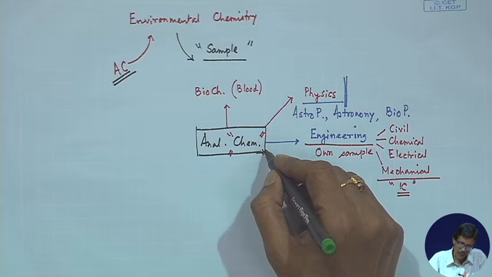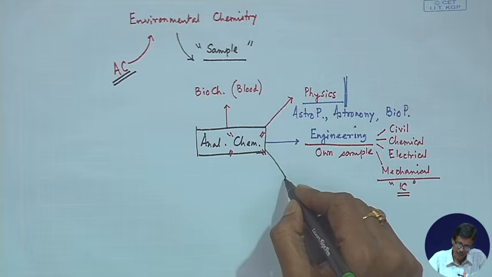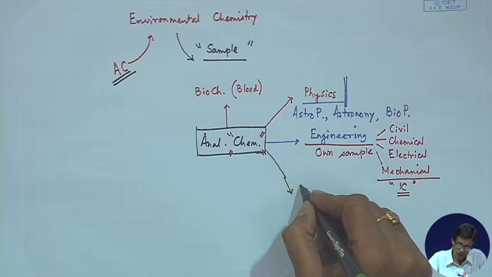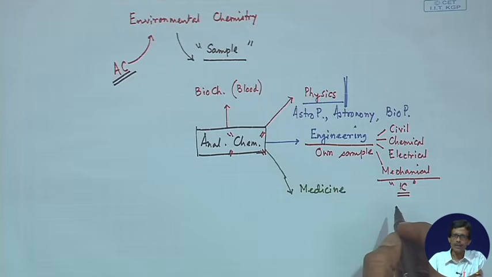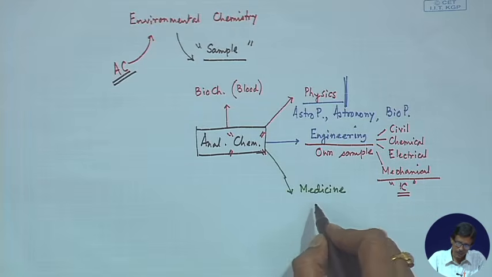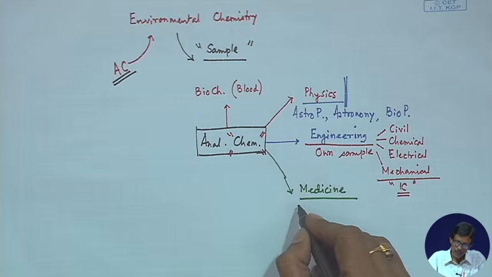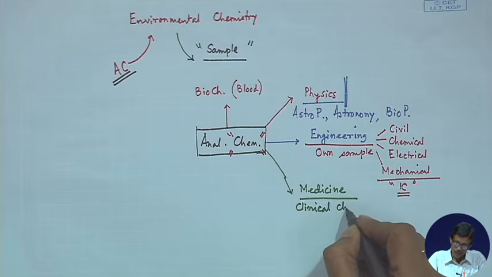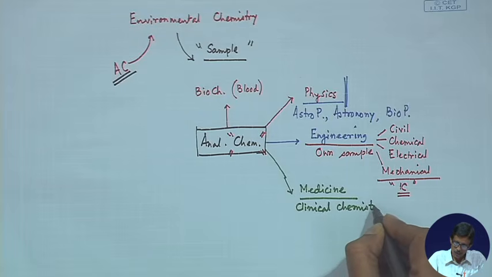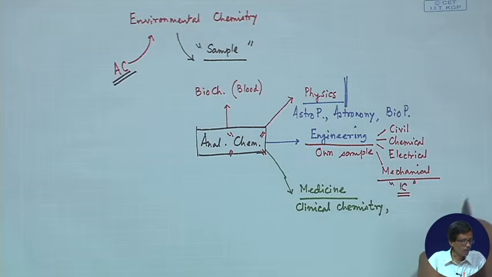So, if we go further in any other branch, say like medicine, if we have some medicine, we can have the corresponding analysis in terms of clinical chemistry, as we were talking about the sample of blood to treat some illness or condition, that means how much hemoglobin you have, or the dissolved gases like O2 and CO2.